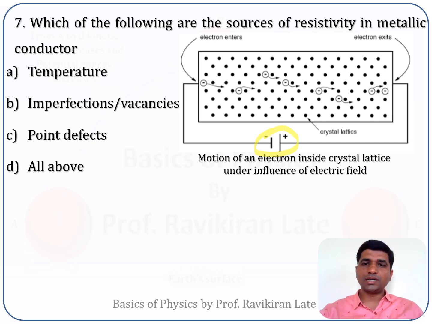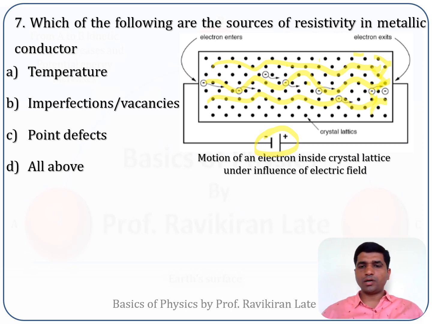You can see all these atoms are regularly arranged in this case, and whenever the voltage is applied, the electrons move in this fashion from this point to this point. So this is the direction of flow of electrons.